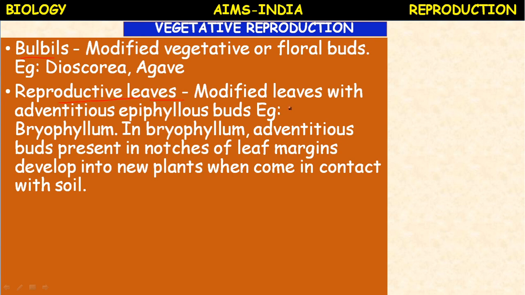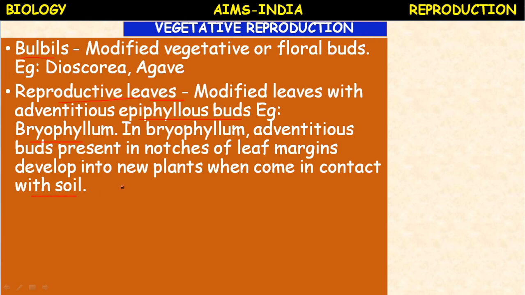They are the modified leaves with adventitious epiphyllous buds, okay, the leaf buds. Example, bryophyllum. In bryophyllum, adventitious buds present in notches of leaf margins develop into new plants when they come in contact with the soil. It is the best example.